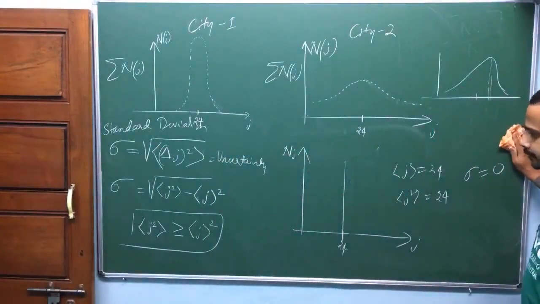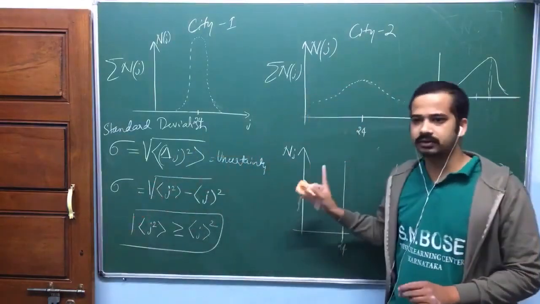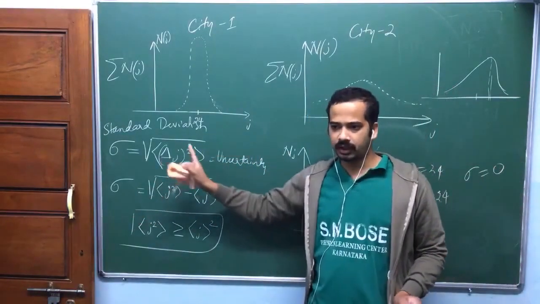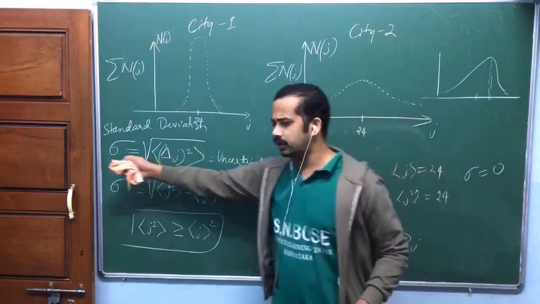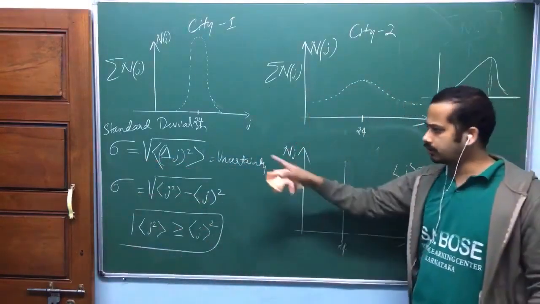Sir, if something is certain, the sigma value is greater, then uncertainty is maximum. No, there is no uncertainty. What do you mean by uncertainty maximum? I am saying standard deviation is called uncertainty. There is another name for standard deviation, that is uncertainty. Standard deviation is a constant value. There is no maximum, minimum in standard deviation. It is a constant value.